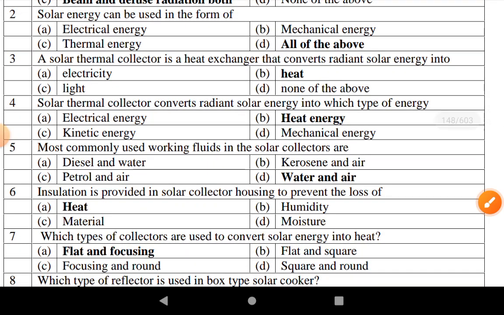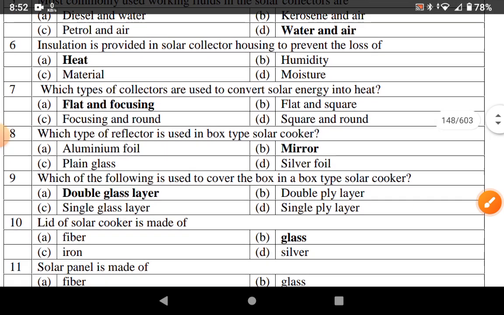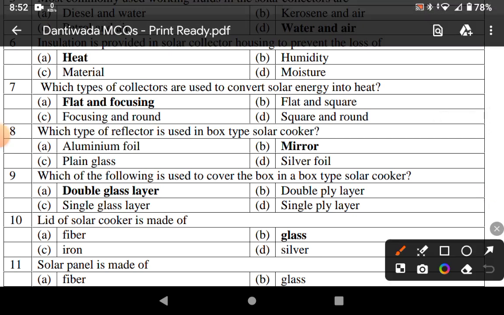Solar thermal collector converts radiant solar energy into which type of energy? Heat energy. Most commonly used working fluid in the solar collector is water and air. Insulation is provided in a solar collector housing to prevent loss of heat. Which type of collectors are used to convert solar energy into heat? Flat and focusing.